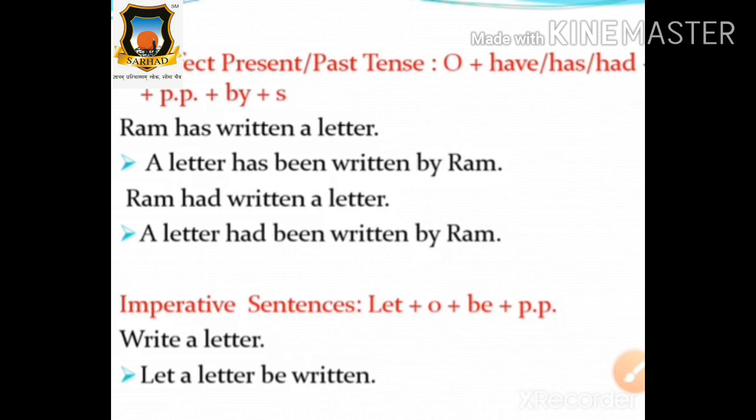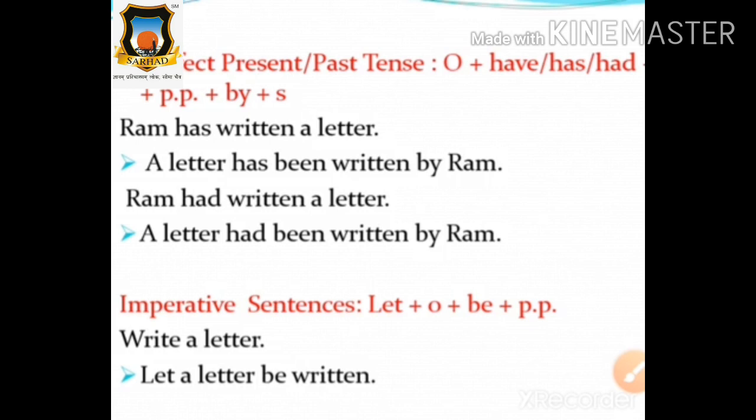Are you ready then? What is the formula of perfect present tense, students? Who will tell me? Say it loudly. Subject plus verb plus object is equal to object plus have/has plus been plus V3 plus by plus subject.